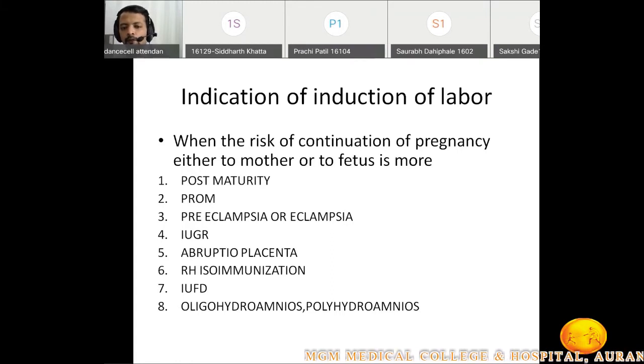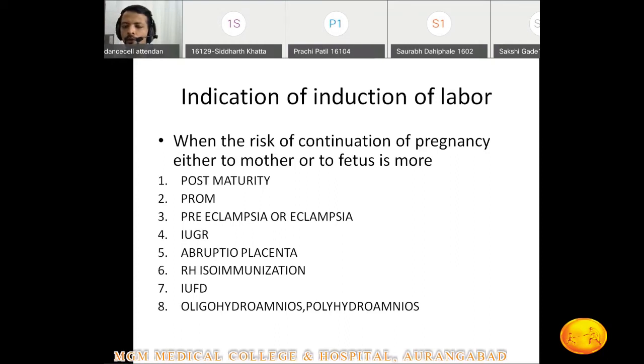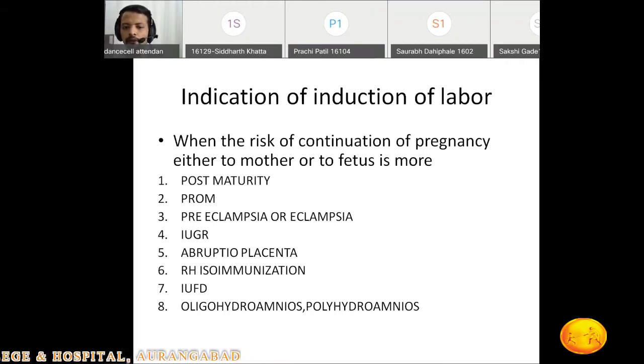Same with intrauterine fetal demise. If the fetus has already died inside the uterus, are we going to wait? No, because it will cause problems to the mother. What problems may it cause? It may cause problems with the coagulation system in the mother. That is why the labor needs to be induced.